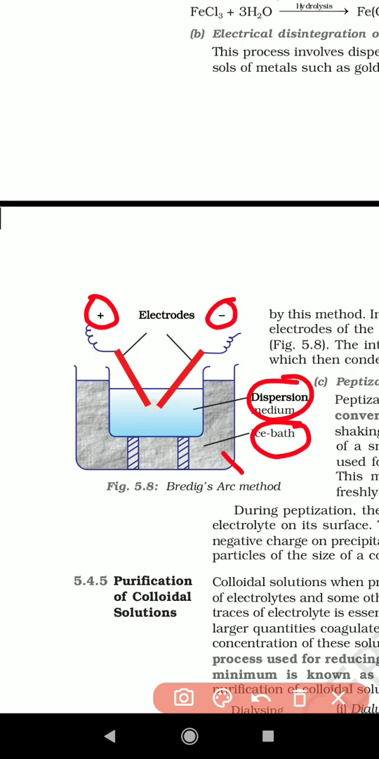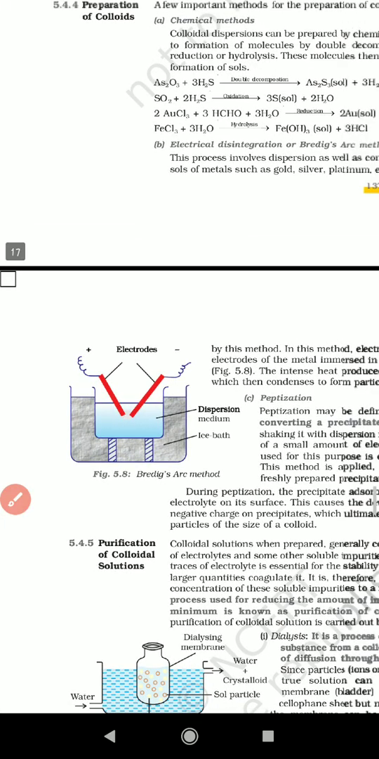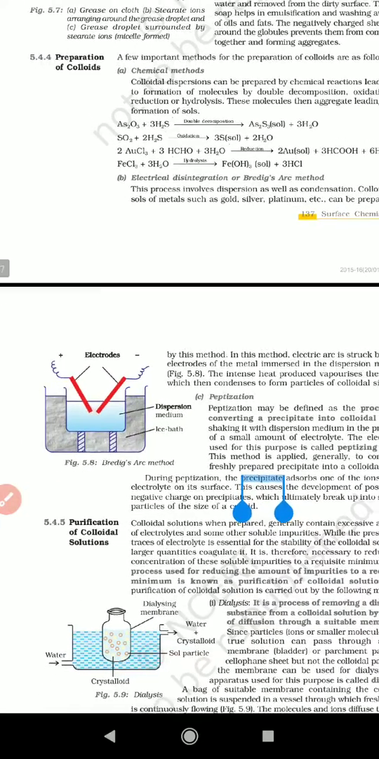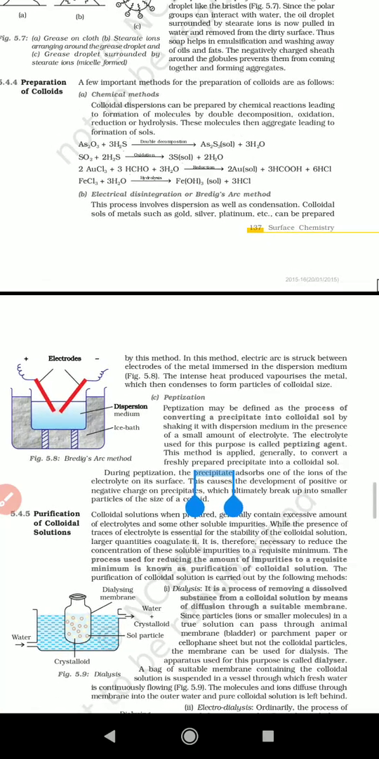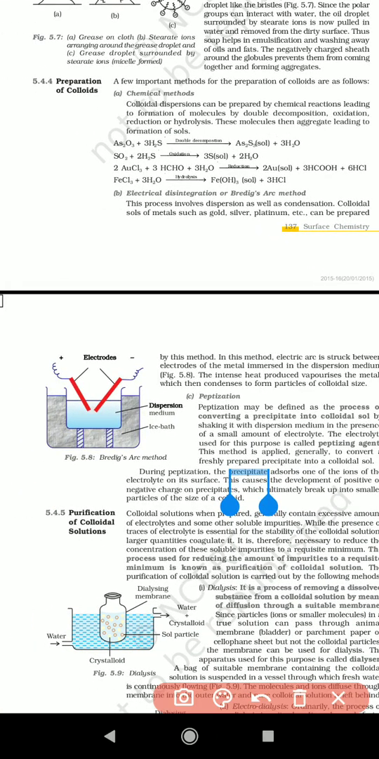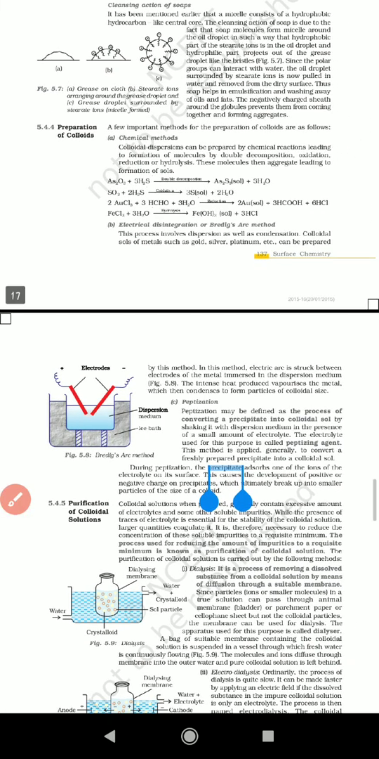So in between these two electrodes, you insert a metal, striking the metal in between the two metal electrodes. Then you pass an electric current, and the metal vaporizes.